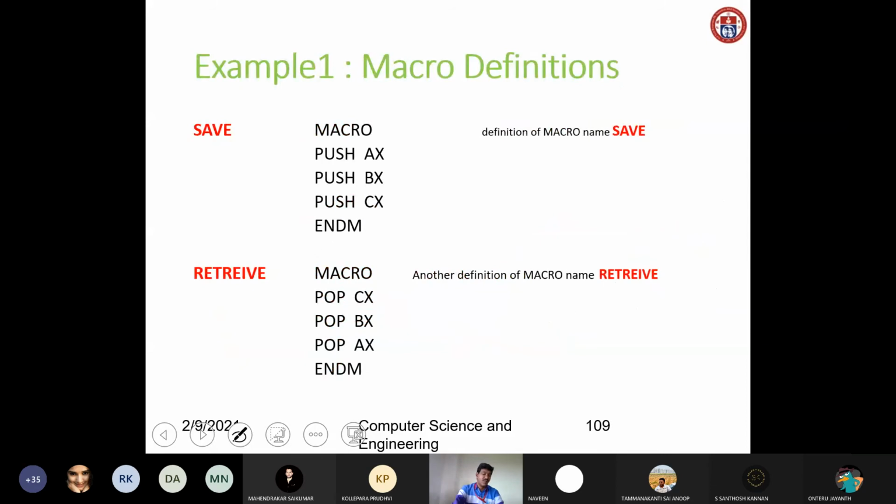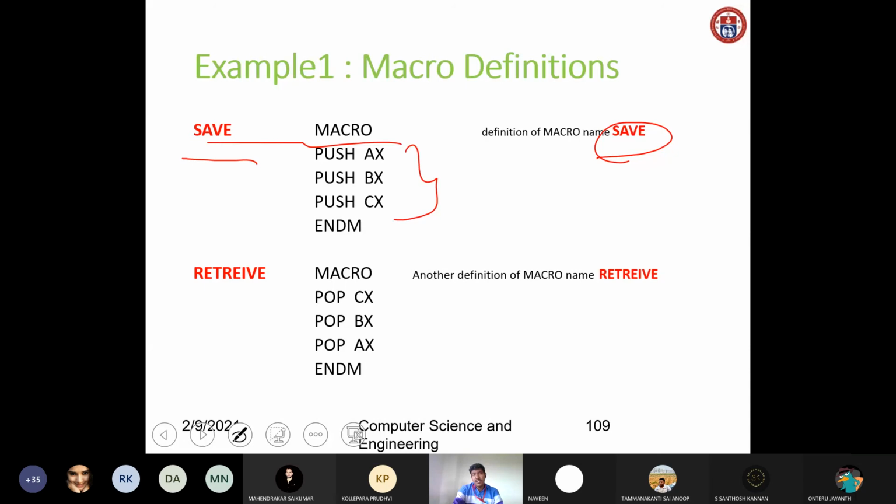This is the definition of a macro. The macro name is save here, followed by MACRO. These are the instructions inside the macro: push AX, push BX, push CX. Then ENDM, the end of the macro. Similarly, retrieve is the name of another macro. Then pop CX, pop BX, and pop AX. Then the end of the macro.